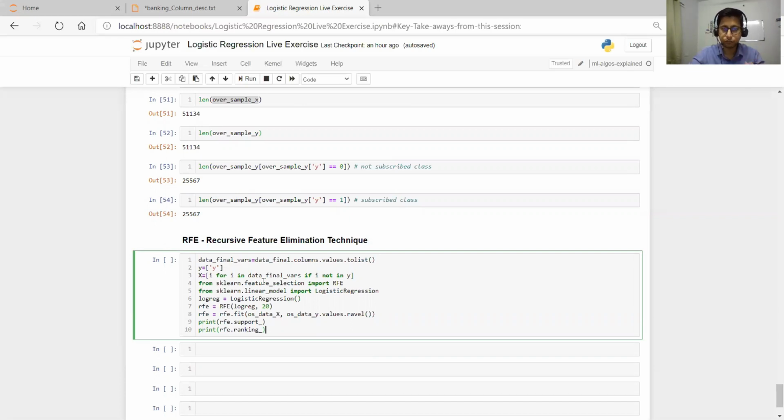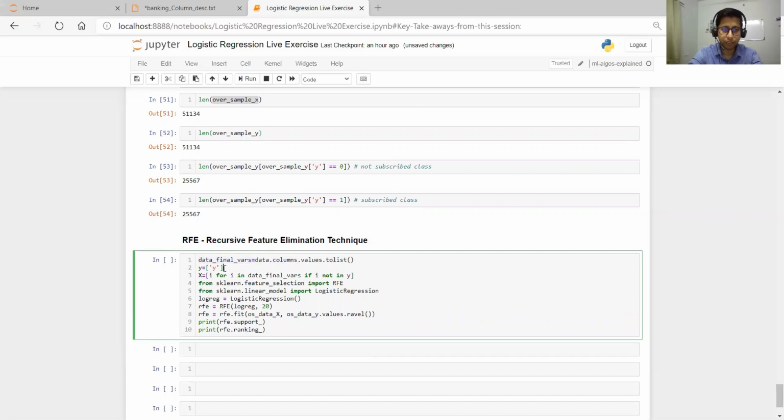So let me explain line by line. We have something called data. data.columns.values.tolist will convert all the columns to a list, so we'll have data_final_vars.